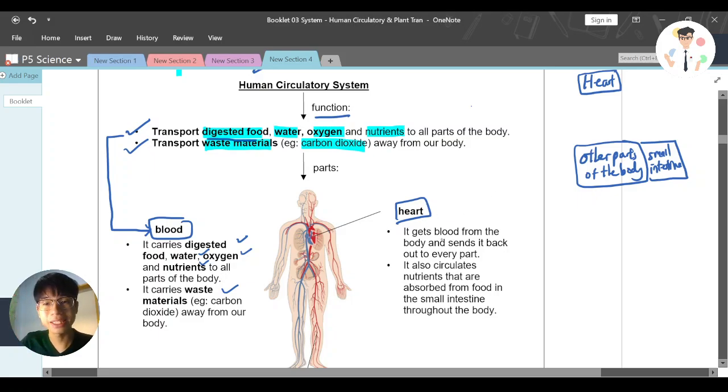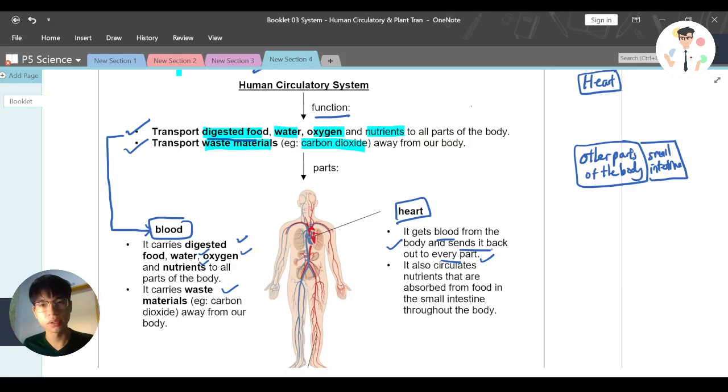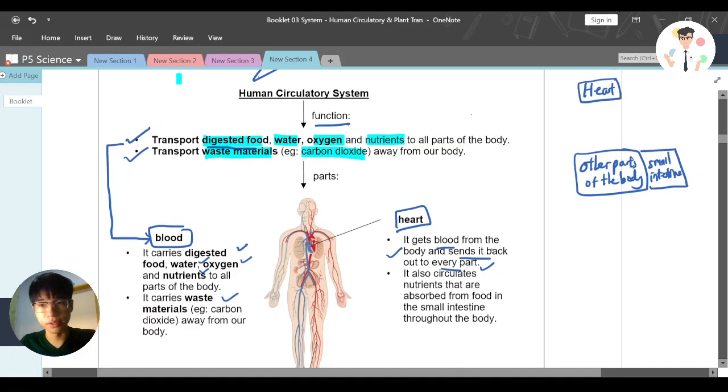The heart gets blood from the body and sends it back out to every part. Teacher, you are saying the heart receives blood from our body and gives it away to our body. But why does it need to come in and go away? Because at different points of time, blood carries different items, which we'll discuss further.